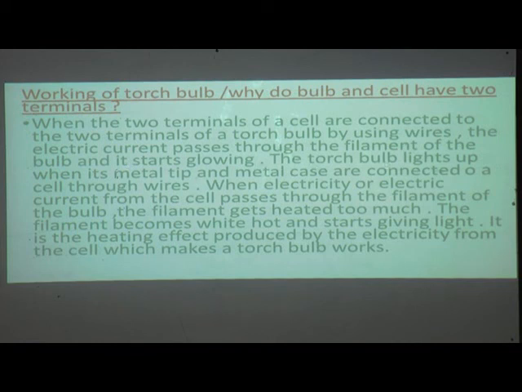The torch bulb lights up when its metal tip and metal case are connected to a cell through wires. When electricity or electric current from the cell passes through the filament of the bulb, the filament gets heated too much. The filament becomes white hot and starts giving light. It is the heating effect produced by the electricity from the cell which makes a torch bulb work. So all of you understood how the torch bulb works?